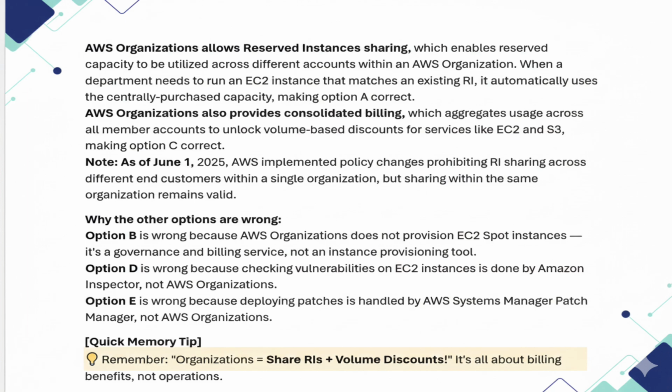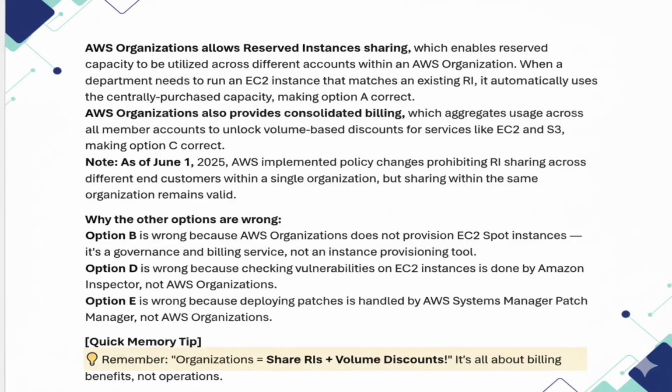Why the other options are wrong? Option B is wrong because AWS Organizations does not provision EC2 spot instances. It's a governance and billing service, not an instance provisioning tool. Option D is wrong because checking vulnerabilities on EC2 instances is done by Amazon Inspector, not AWS Organizations. Option E is wrong because deploying patches is handled by AWS Systems Manager Patch Manager, not AWS Organizations.